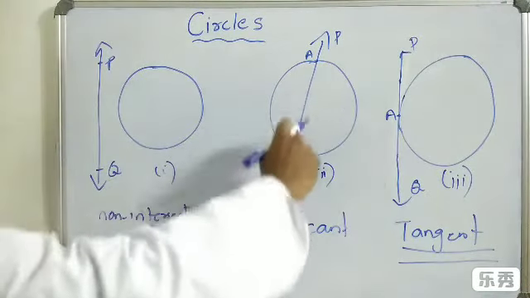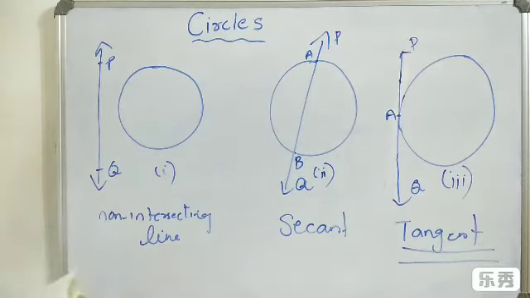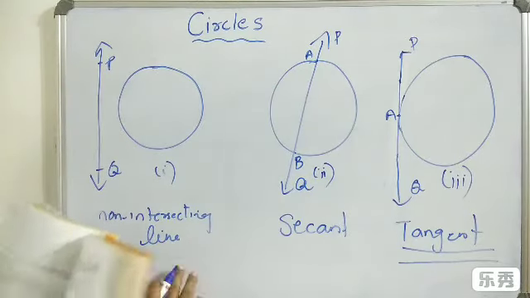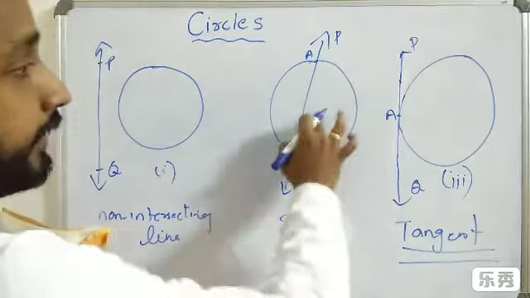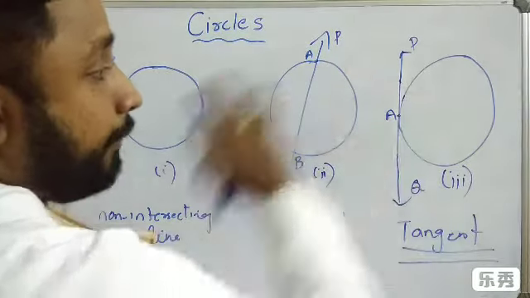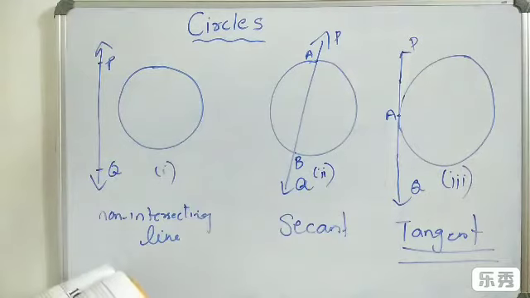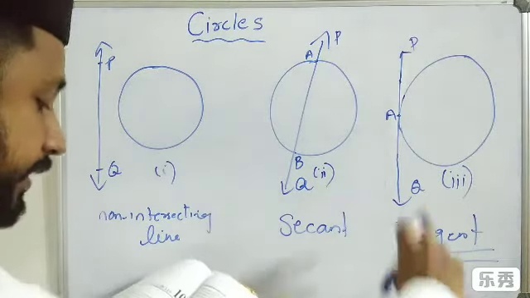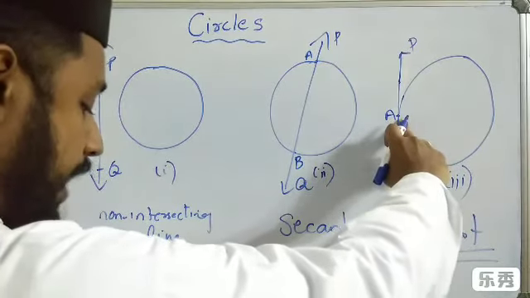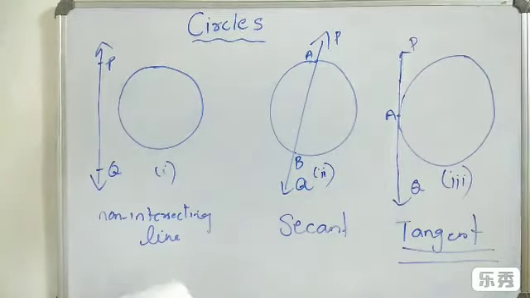So here, meeting at 2 distinct points is a secant. This one is a non-intersecting line. And a line touching at only 1 point is known as a tangent. So a tangent to a circle is a line that intersects the circle at only 1 point.